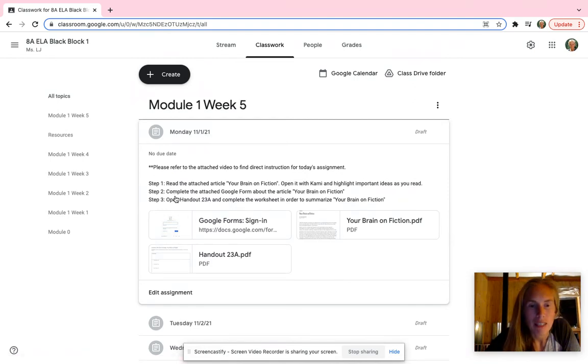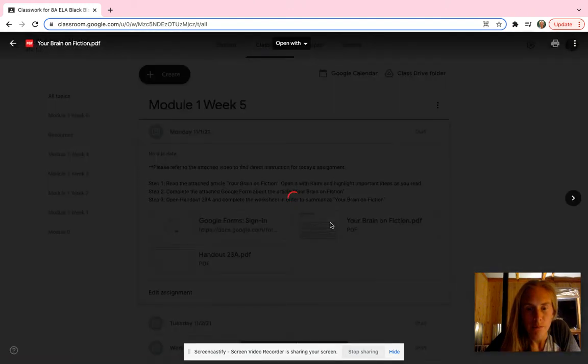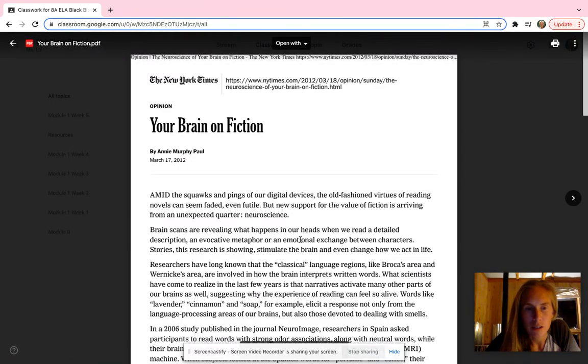And we have 3 steps for today. I try to lay it out really simply so you see what you need to do. So the first step is there's an article called Your Brain on Fiction. And you're going to open it with Kami. It's right here. So you're going to open this PDF with Kami. And you're going to read the article.